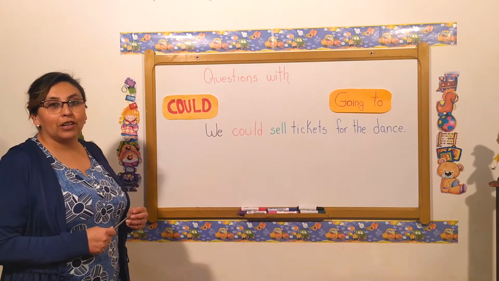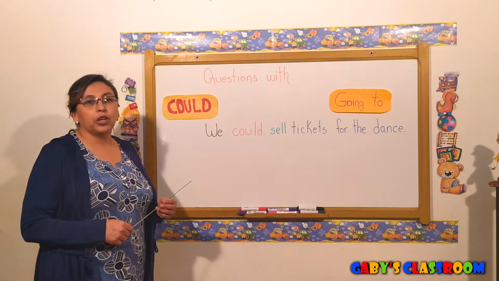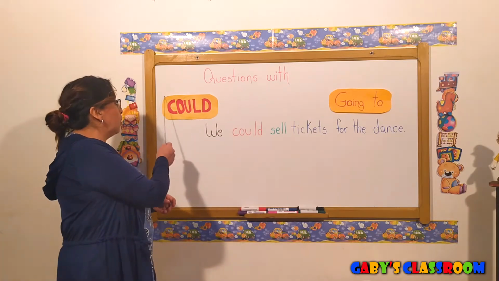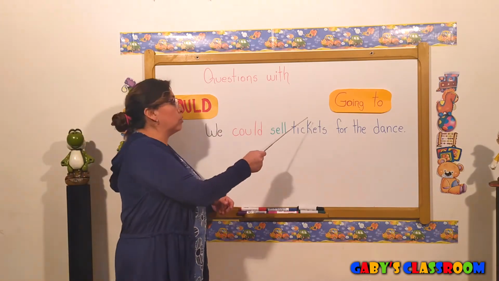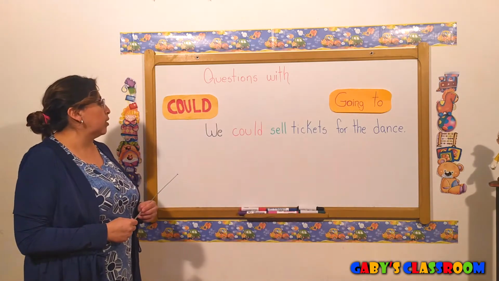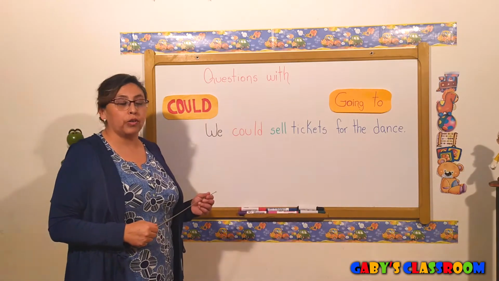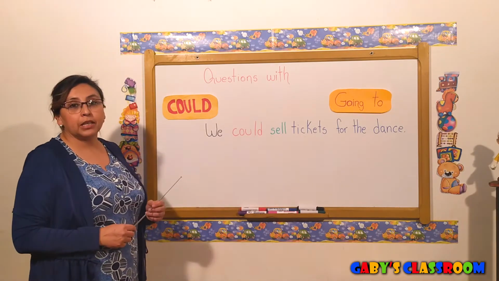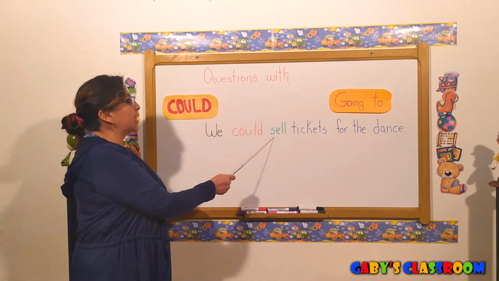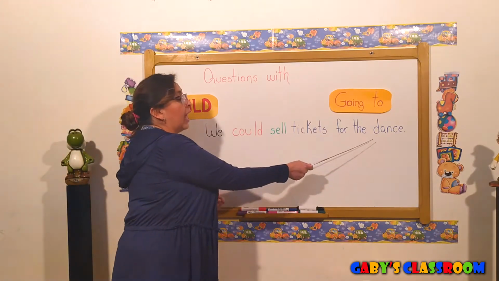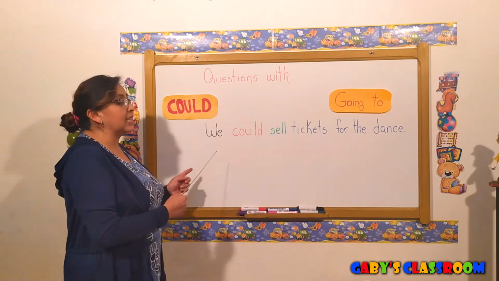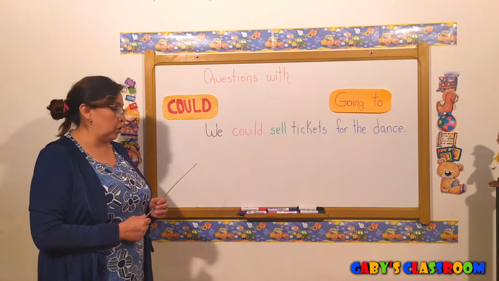Okay, so let's start, okay? What we're going to do is questions with could and also questions with be going to, okay? So right now we're going to start with the questions with could. Let's make an affirmative sentence with could. We could sell tickets for the dance. This is an affirmative sentence. We're going to make this sentence a question.